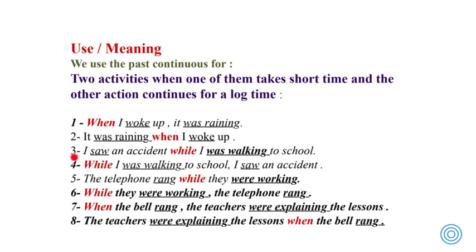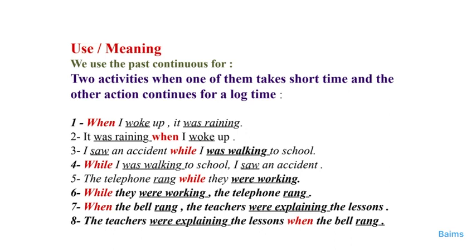Another sentence. I saw an accident while I was walking to school. Here we used while, and while is followed by the past continuous. It's followed by was or were plus the verb plus ing. And the other verb is in the past simple. So it's the opposite of when. I saw an accident while I was walking to school. Maybe we start with while. So while I was walking to school, all of this will be here in the beginning. While I was walking to school, I saw an accident.